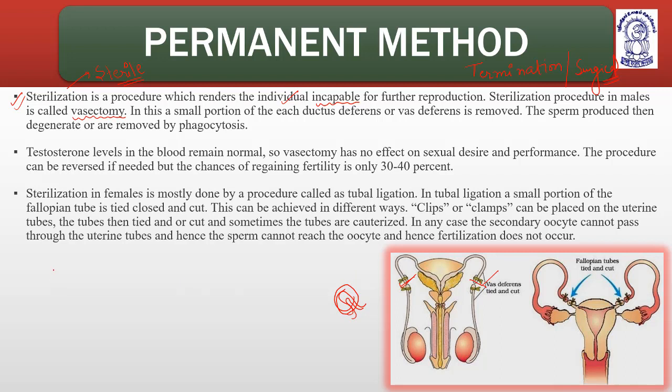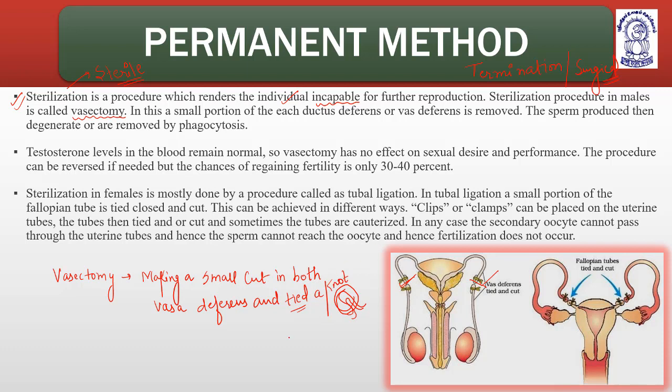So the vasectomy is basically making a small cut in both the vasa deferentia and then tying a knot. In medical language, this knot is known as what? Ligation.